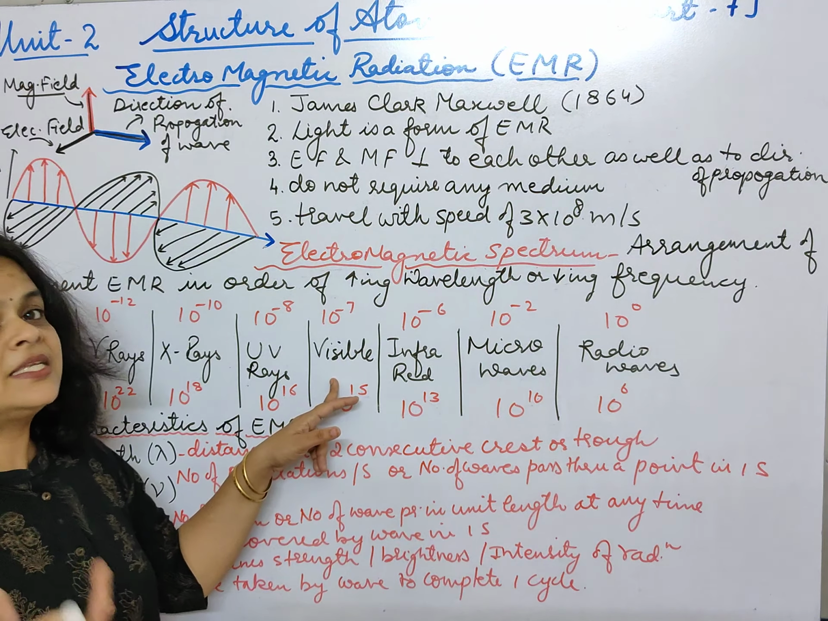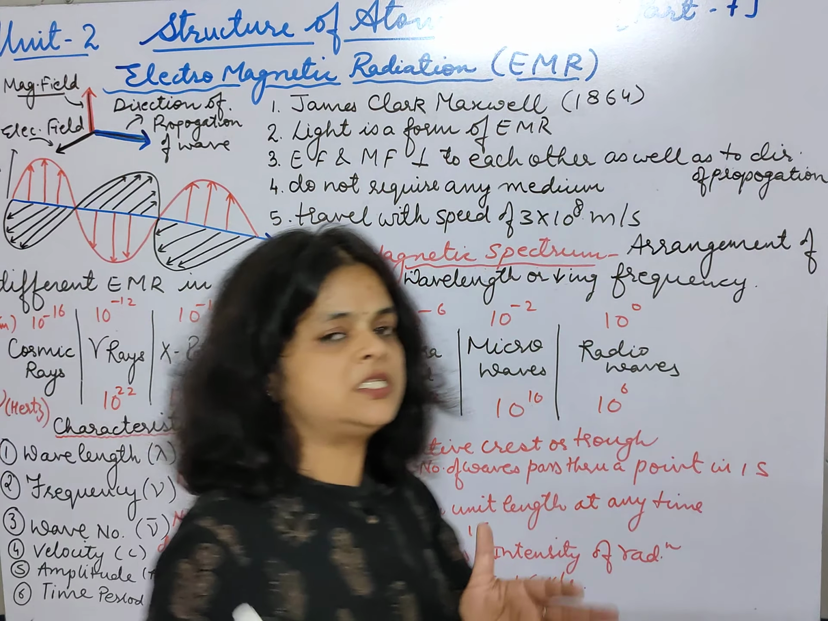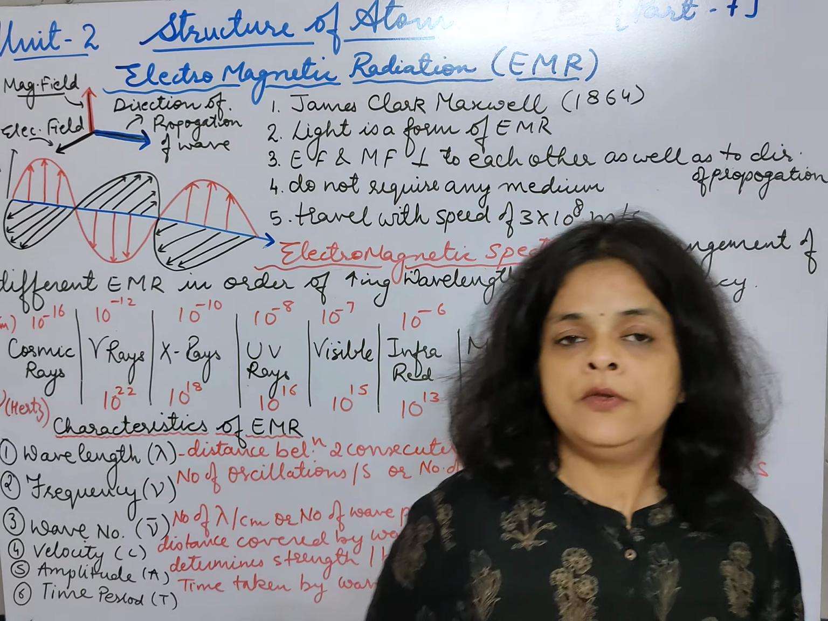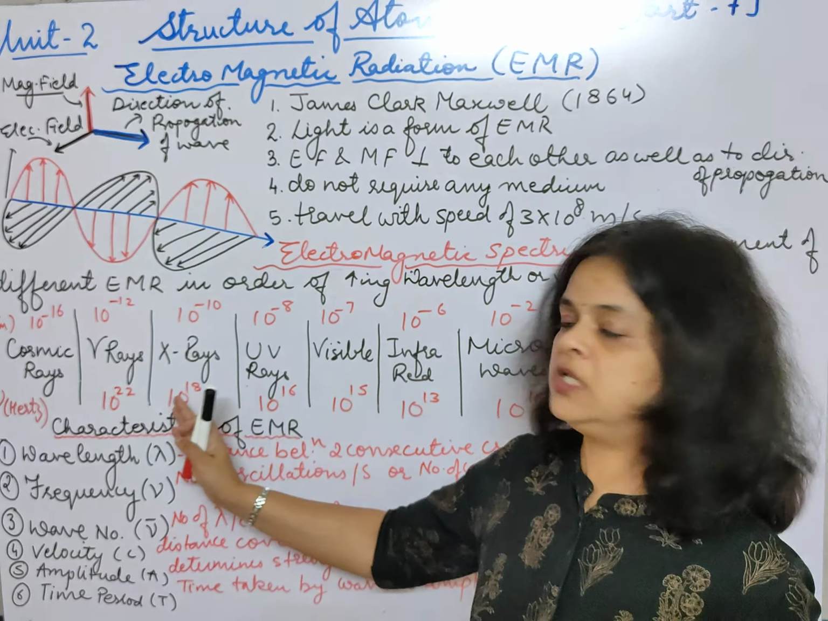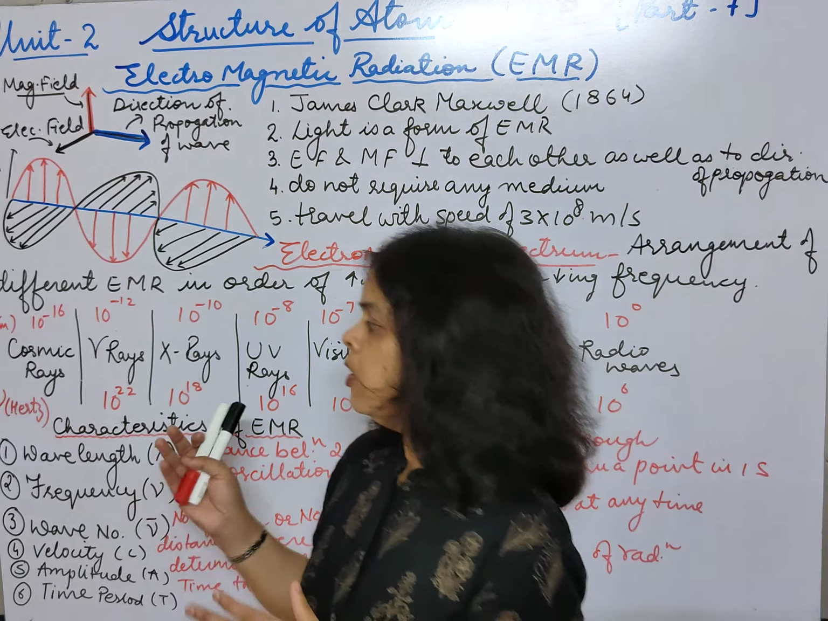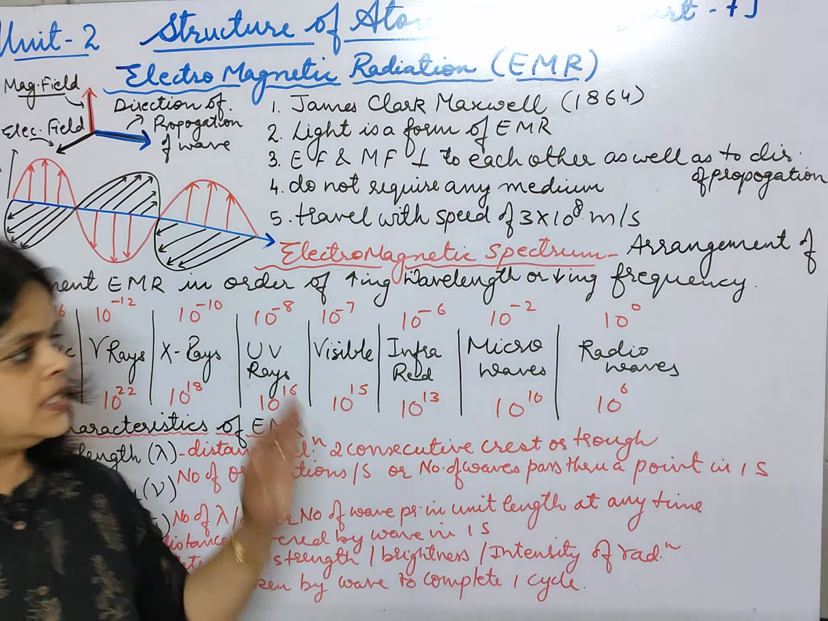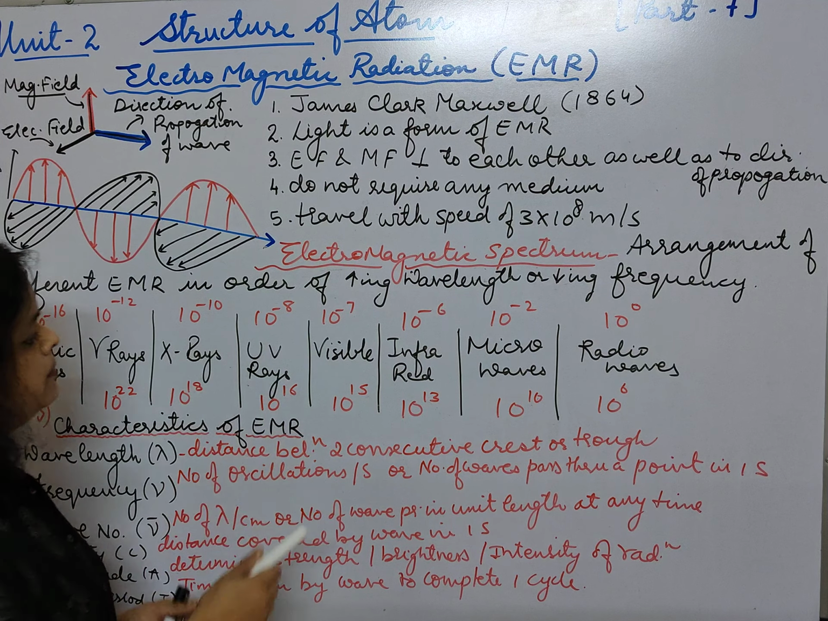Okay, eyes can see. Then ultraviolet rays, this is one of the components of the sun's rays. So in that way you can find out the different types of electromagnetic radiations. You can arrange them in an order, and this is called the electromagnetic spectrum. Is it clear?